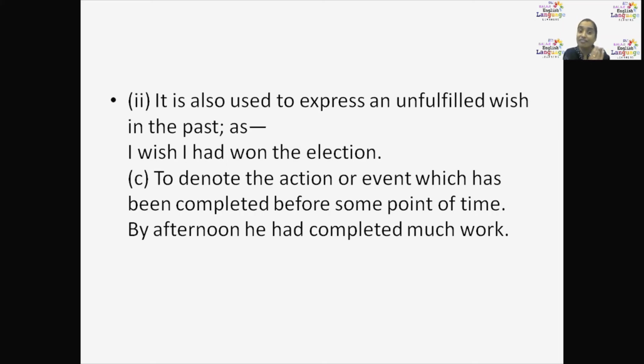It is also used to express an unfulfilled wish in the past. Suppose I say, I wish I had won the election. I'm a nominee. I wish I had won. Now it's not possible because the elections are completed and the results were announced. That's my wish, but it's not fulfilled. Unfulfilled action.